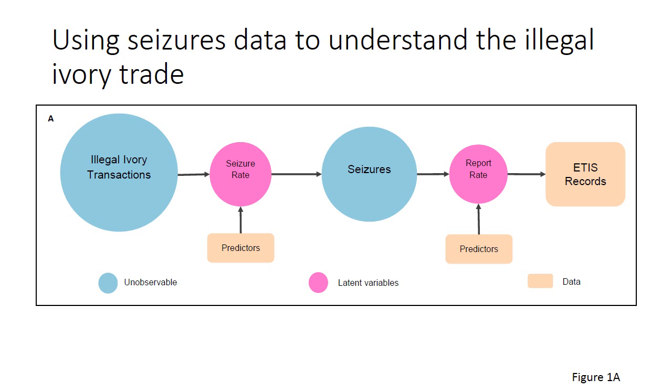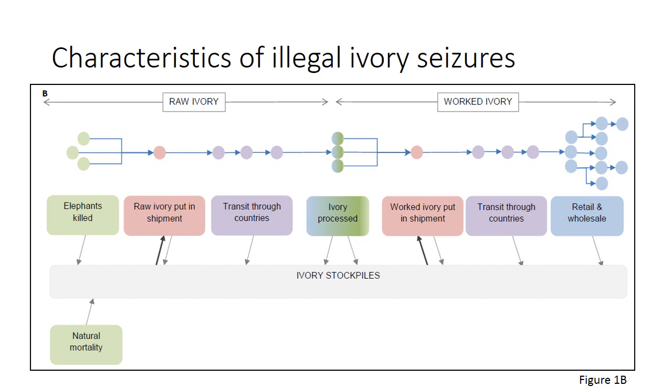Using these, we produced bias-adjusted and smoothed estimates of illegal ivory trade activity. Because our predictors are only allowing us to differentiate between countries, they're not absolute seizure and reporting rates, we end up with relative estimates of illegal ivory transactions and trends over time and between countries.